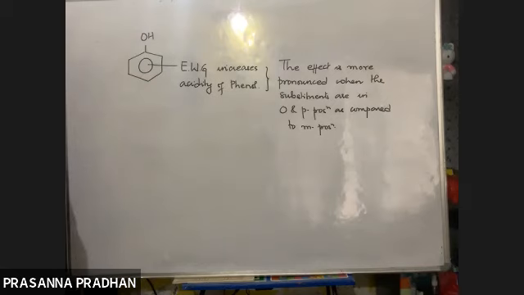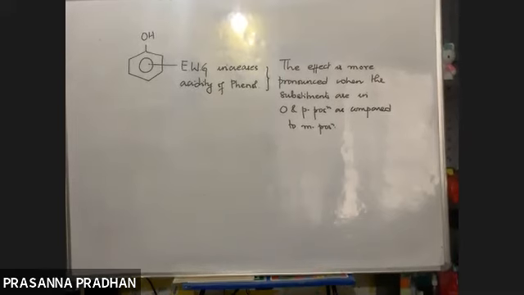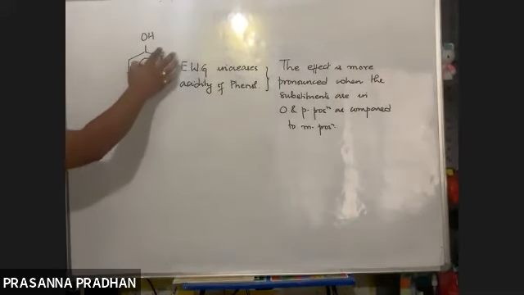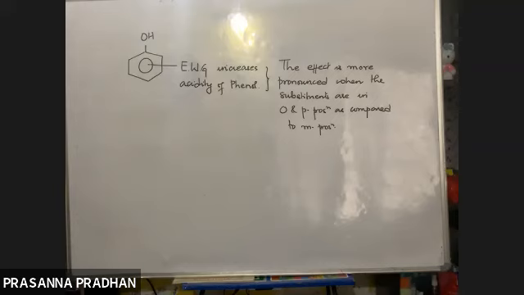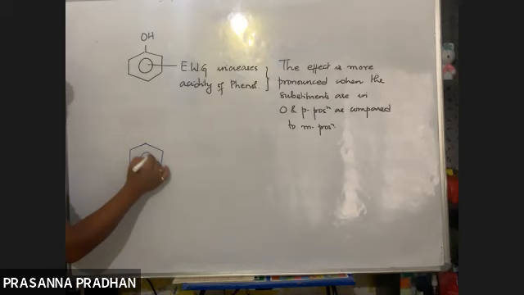So if we have electron withdrawing groups, then they will enhance the acidity of phenol. And if the electron withdrawing groups are present in the ortho and para position, that is going to have more effect. We know examples of electron withdrawing groups. A very classical example of this EWG is the nitro group. On the other hand, contrary to this, electron donating groups.